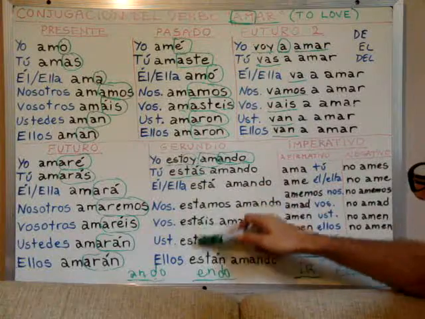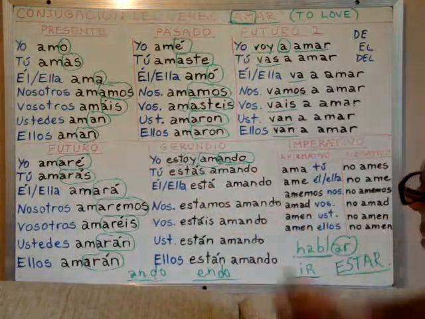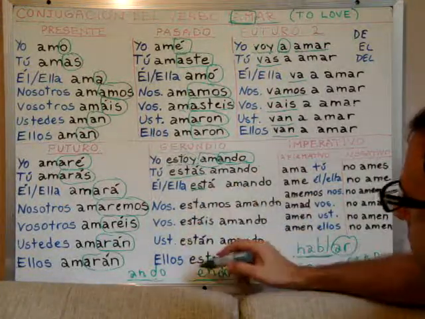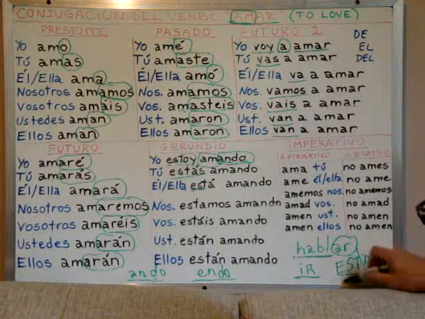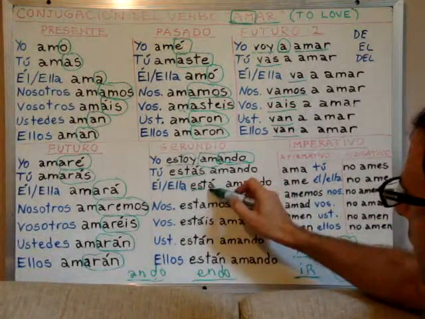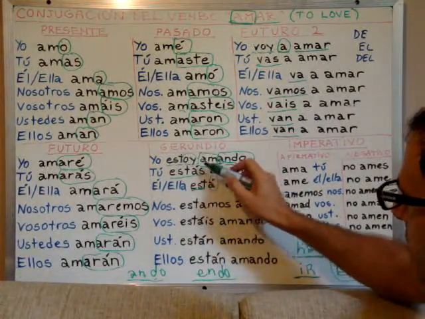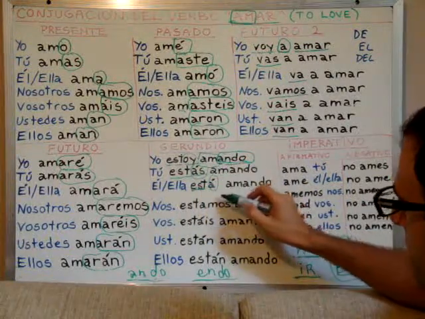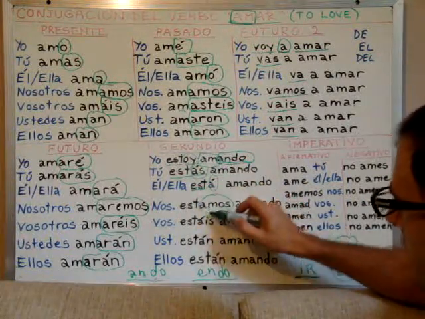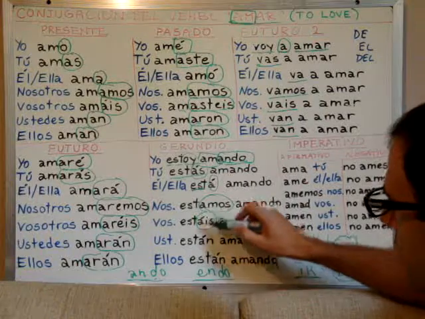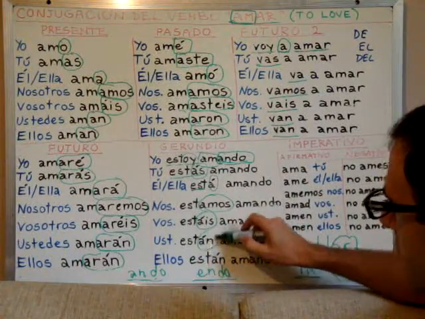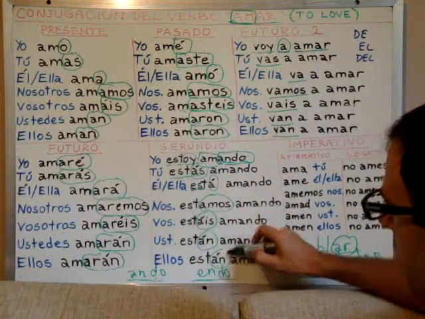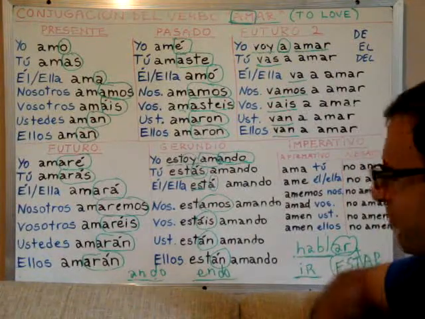There is no difference. We have the root of the verb estar, and here we have the proper ending. So except for the first person of the singular, the verb is quite regular.